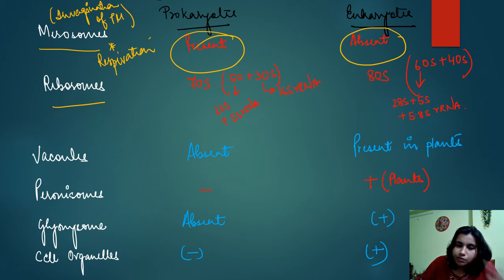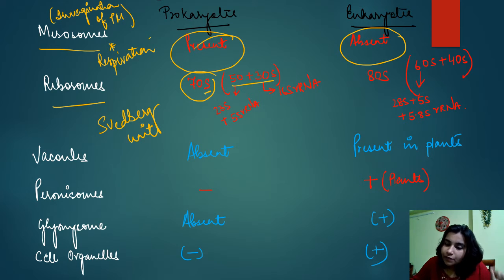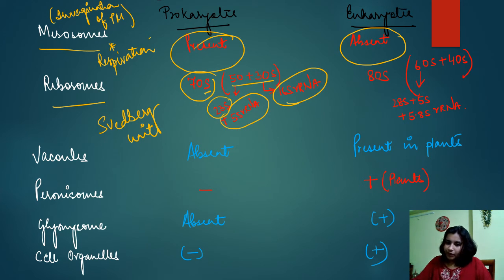Coming to ribosomes, ribosome in case of bacteria is basically 70S. Now what is this? S stands for your Svedberg unit. This is a sedimentation coefficient, right? Okay, 70S, if you further classify it, you will be getting 50S and 30S, right? 30S further contains 16S rRNA and 50S contains 23S and 5S rRNA, right?